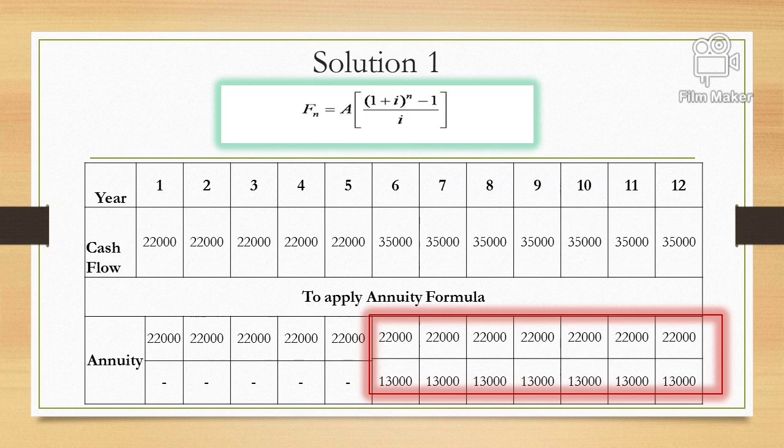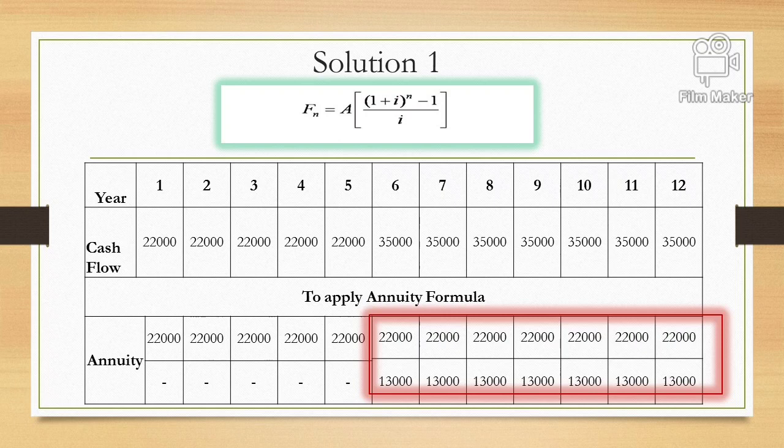In this question, for the first 5 years, year 1 to 5, cash flows are 22,000, and from year 6 to year 12 cash flows are 35,000. So we can apply the future value formula, but in this case we need to make an arrangement, as you can see in the second table, to apply the annuity formula. Now the arrangements can be like this.